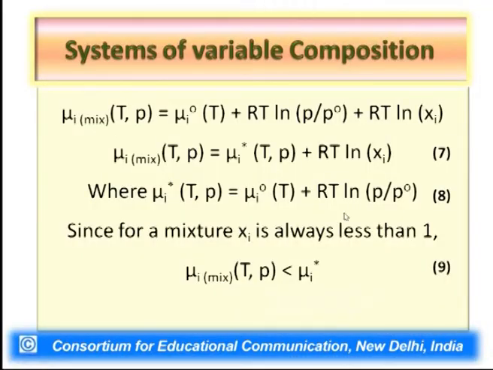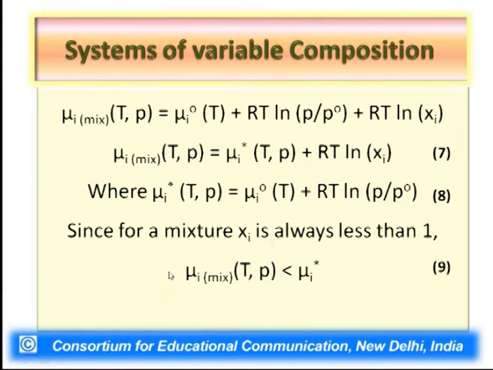It means the RT ln Xi term, the second term in the expression of chemical potential of a mixture as represented by equation 7, will always be a negative quantity. It means from the chemical potential value of a pure substance, this value must be subtracted in order to get the chemical potential of the substance in a mixture.